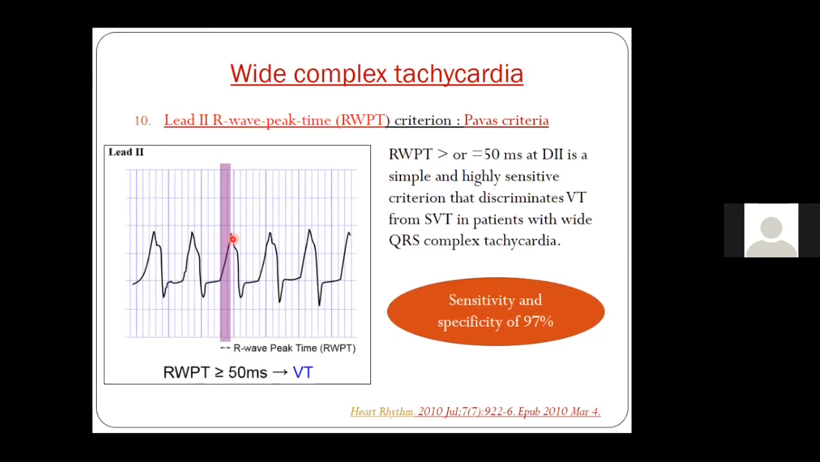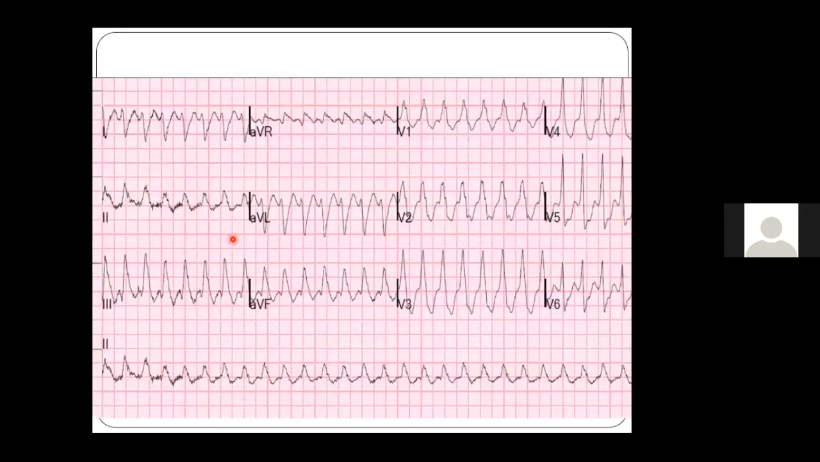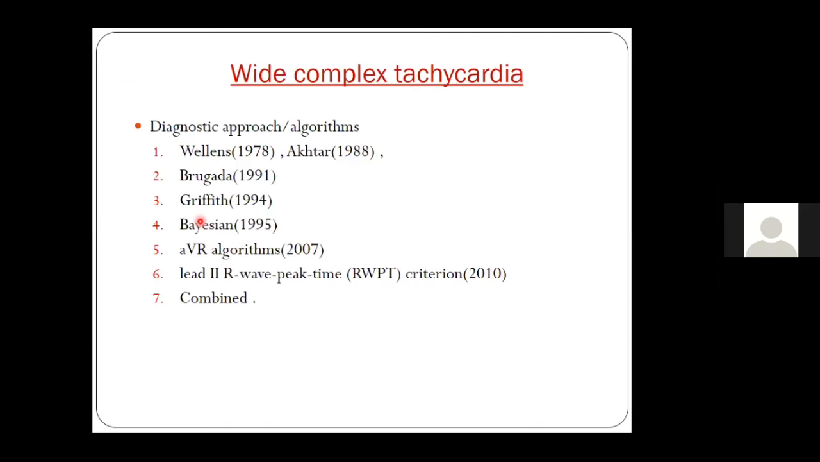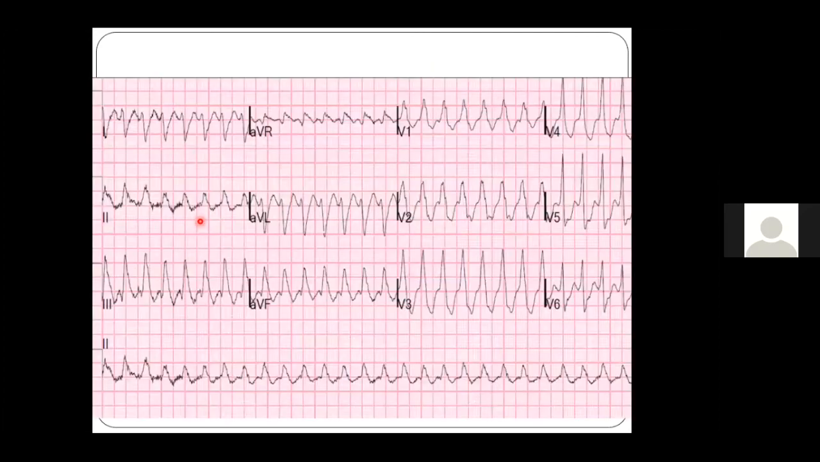However, it is just to remember, and we don't use it practically in all our cases with wide QRS tachycardia. Now you can see in this ECG in lead 2, from the beginning of R to the peak, it is more than 50 millisecond, and that is why there is a high likelihood of it being a ventricular tachycardia. Just in this ECG, just to apply, okay.